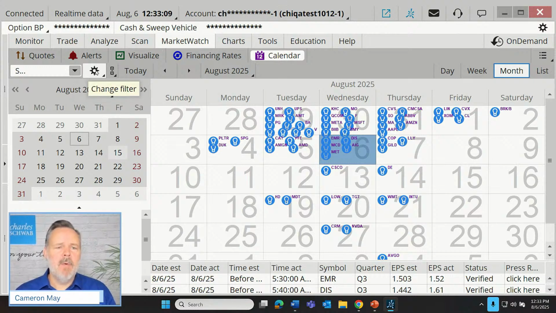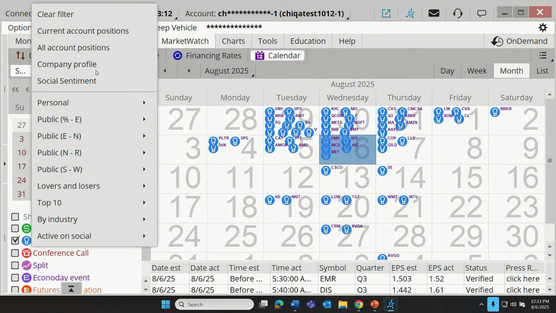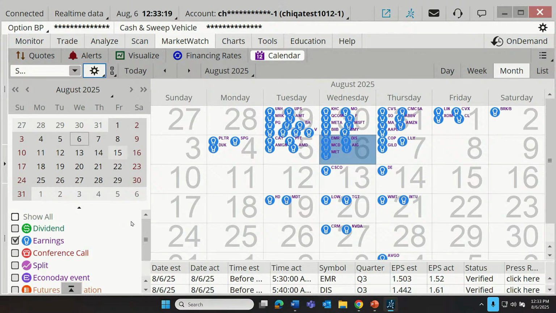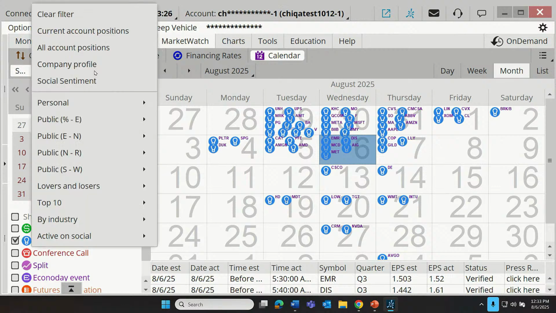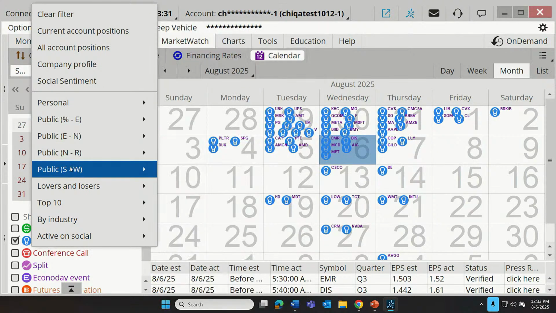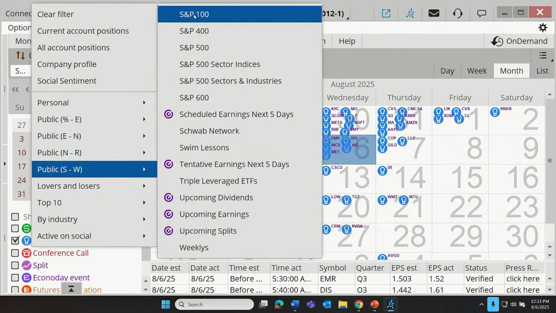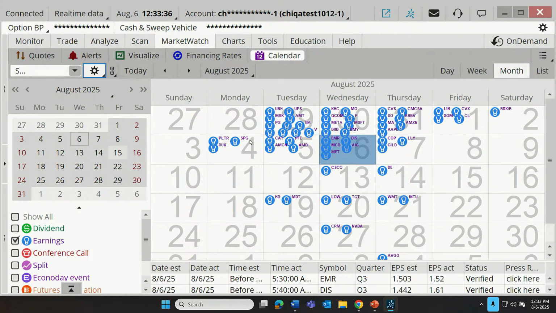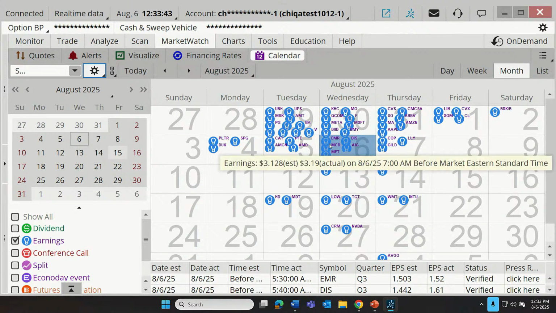First of all, be aware that we can load up the different watch lists again. So we can look for, let's say, any company having an earnings announcement, or maybe we want to narrow that down to just the S&P 500 component companies. So let's do that. Actually, you know what? We were looking at S&P 100. Let's do S&P 100. All right. So as we change that, it's just going to be displaying S&P 100 companies. And we're seeing those earnings announcements for the month.